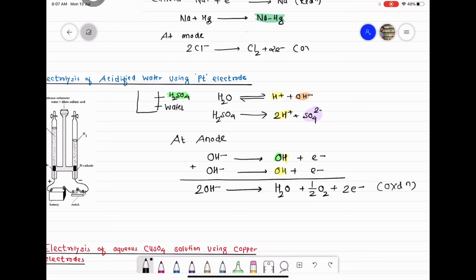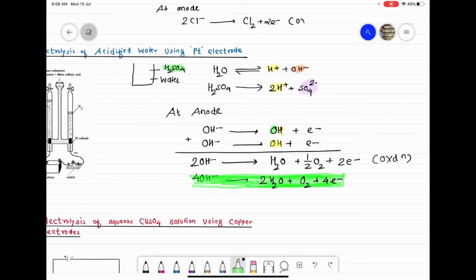Okay class, you can write this reaction like this also. Multiply this equation by 2, so you can write 4OH- gives 2H2O plus O2 plus 4 electrons. One and the same reaction, we just multiply the equation by 2 to get rid of the fraction. So 4 moles of hydroxide ions on oxidation give you 2 moles of water, 1 mole of oxygen and 4 moles of electrons. Okay, so this is the reaction taking place at anode.